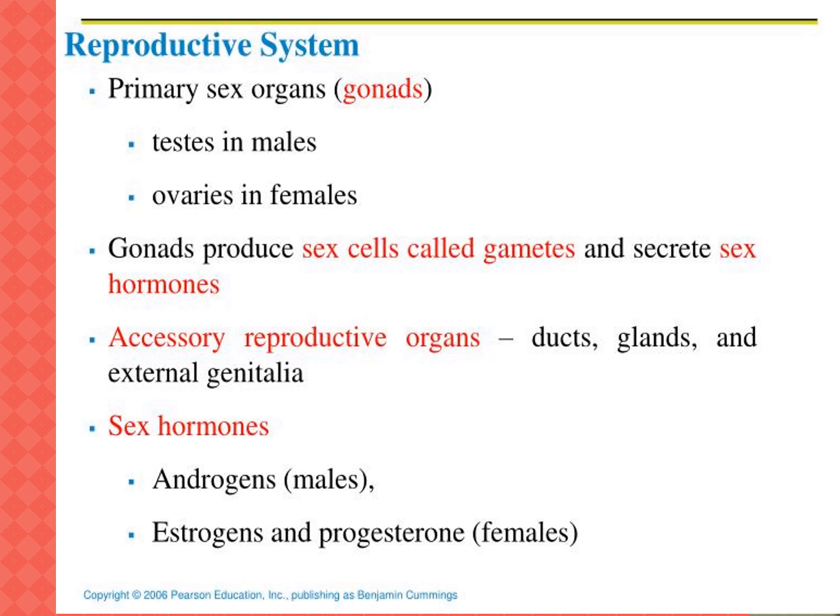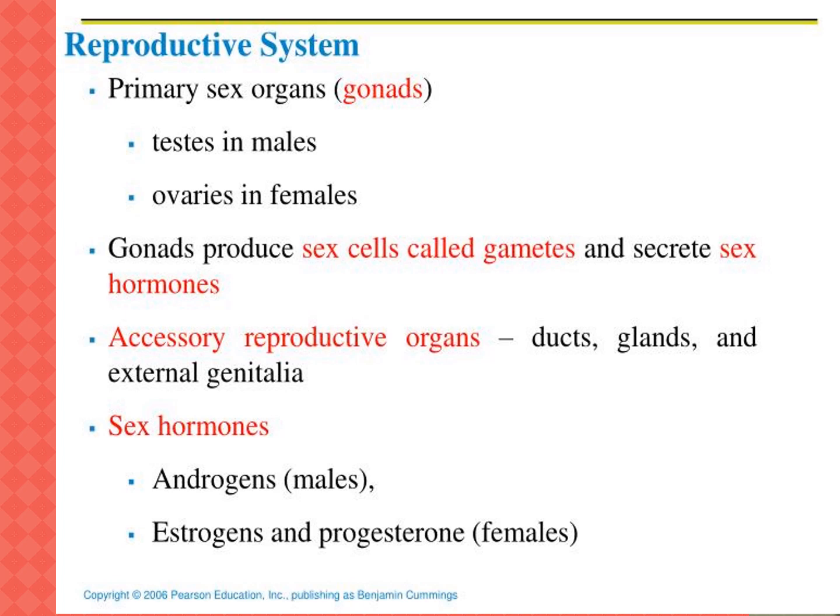Sexual reproduction means what? It involves the fusion of two haploid gametes. Haploid means only one set. The male haploid and female haploid gametes fuse together to form a diploid individual, that is a zygote. The organs of the reproductive system are divided into primary and secondary reproductive organs.